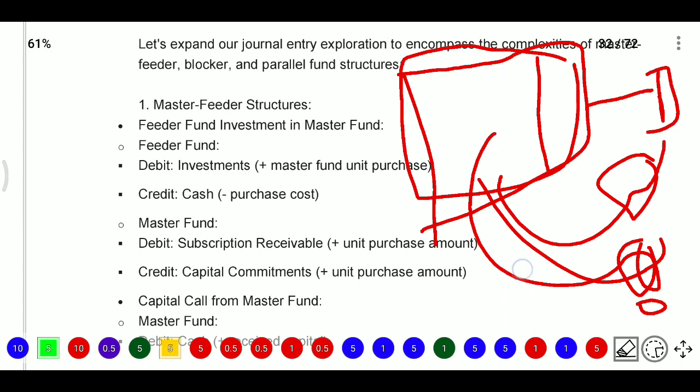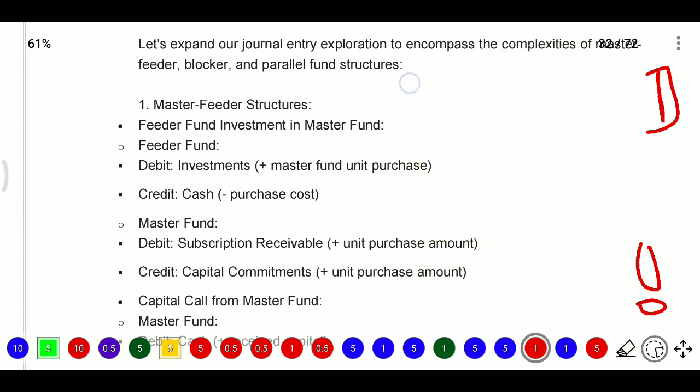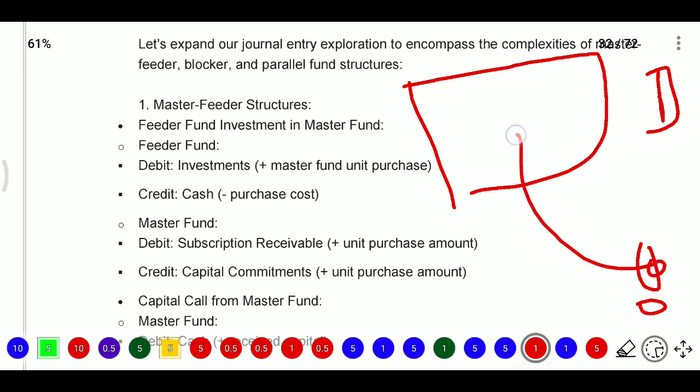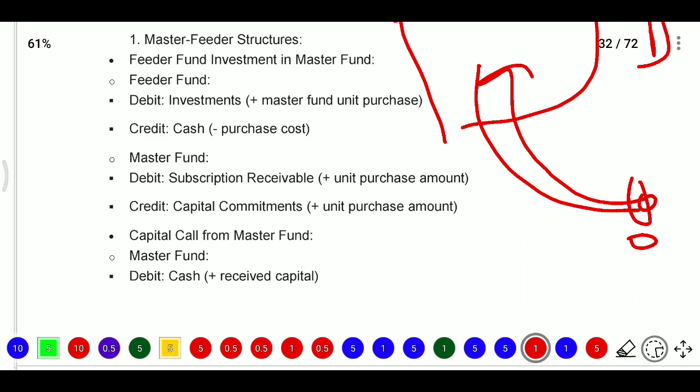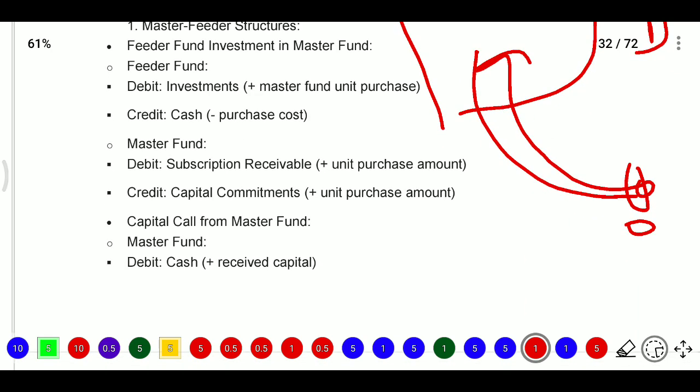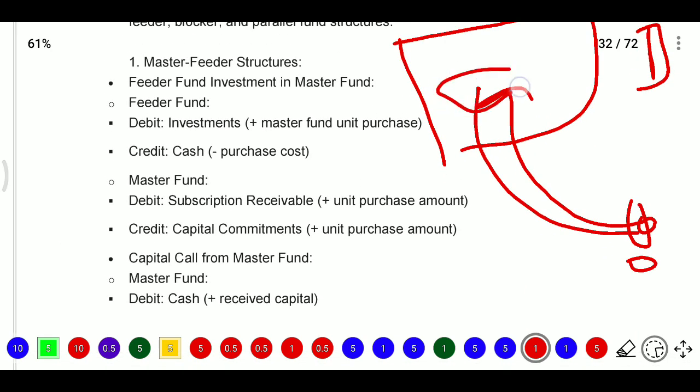Now here the feeders will invest. For this big ship, these are the feeders, and they need to write investment account debit to cash account. So they are purchasing master fund units with cash. Then the master fund will receive, subscription receivable account debit to capital commitment.